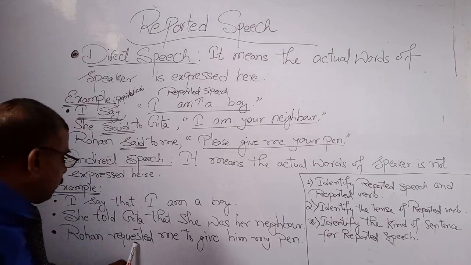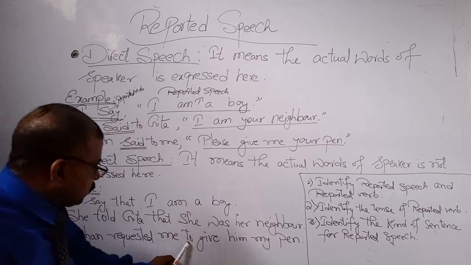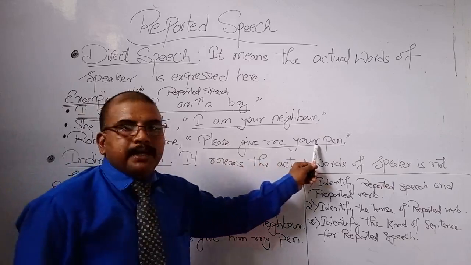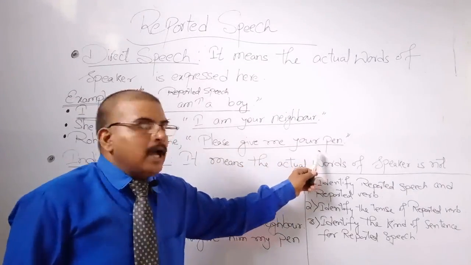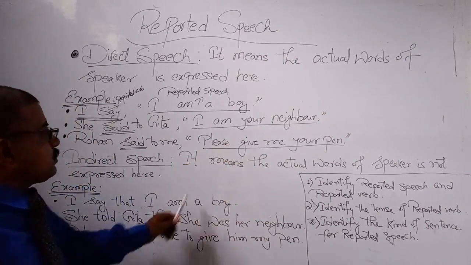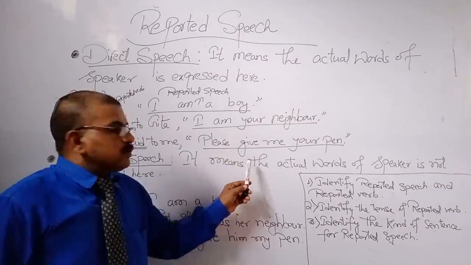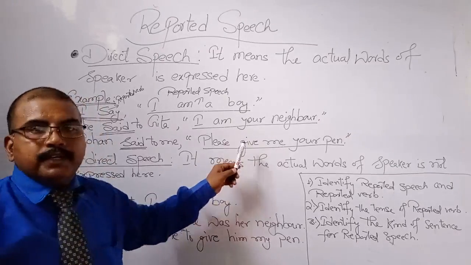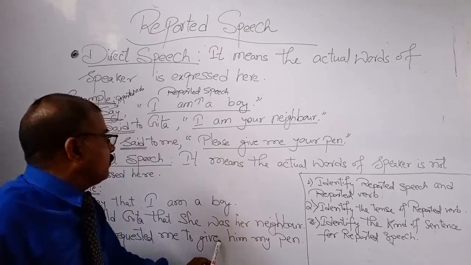So: Rohan requested me to give him my pen. For an imperative sentence, in place of a conjunction we use an infinitive verb. The verb here is "give", which changes to the infinitive form "to give".